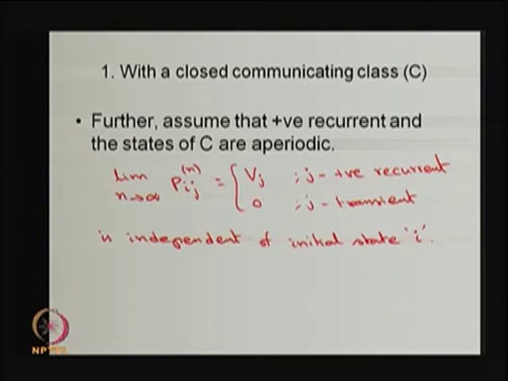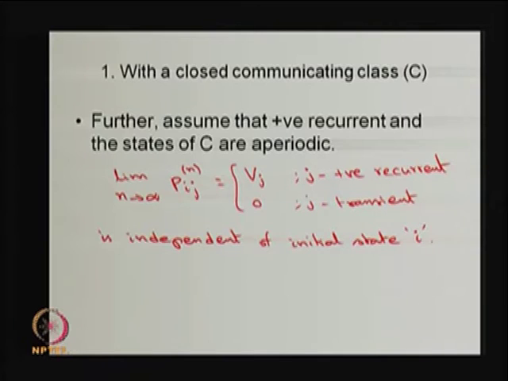And since we have a reducible Markov chain with one closed communicating class and all other states are transient states, this stationary distribution, or stationary state probabilities, is independent of the initial state i. That means the system can start at time 0 in one of the states in the closed communicating class or in a transient state.